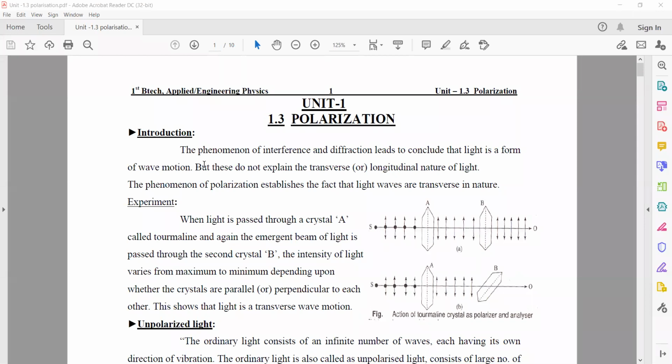The last two phenomena, interference and diffraction, give the information that light is a form of wave.